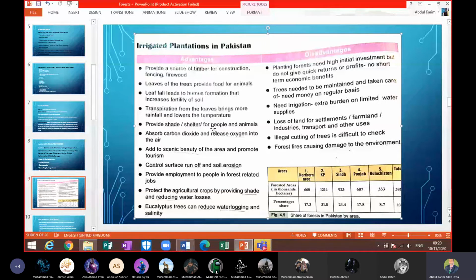Plus, we have to select the land, and in that land we will not be able to grow any crop. So we have to work hard over there, because we need a lot of water and a lot of labor is required so that they grow properly. Short term means in 1 month, 2 months, 1 year, 2 years, there will be no return from those trees. A maximum of 30 years you have to wait, and then you can have a lot of return from that investment.